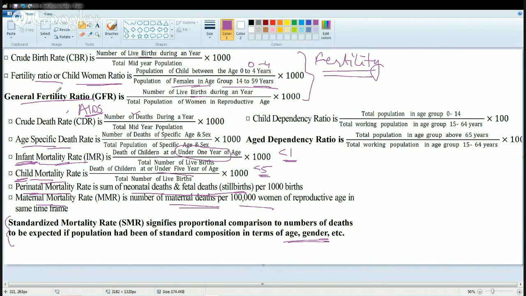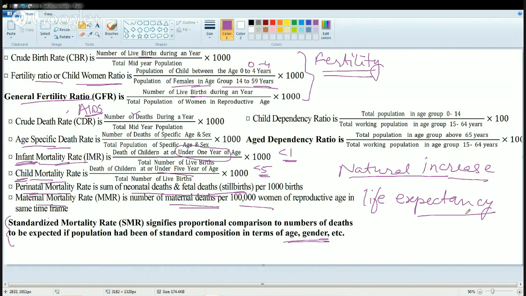Now, if we know the birth rate and we know the death rate, we can calculate the natural increase as we discussed previously. If we know the natural increase, we can know the life expectancy. What is life expectancy? It's the average number of years a newborn is expected to live based on the current mortality.